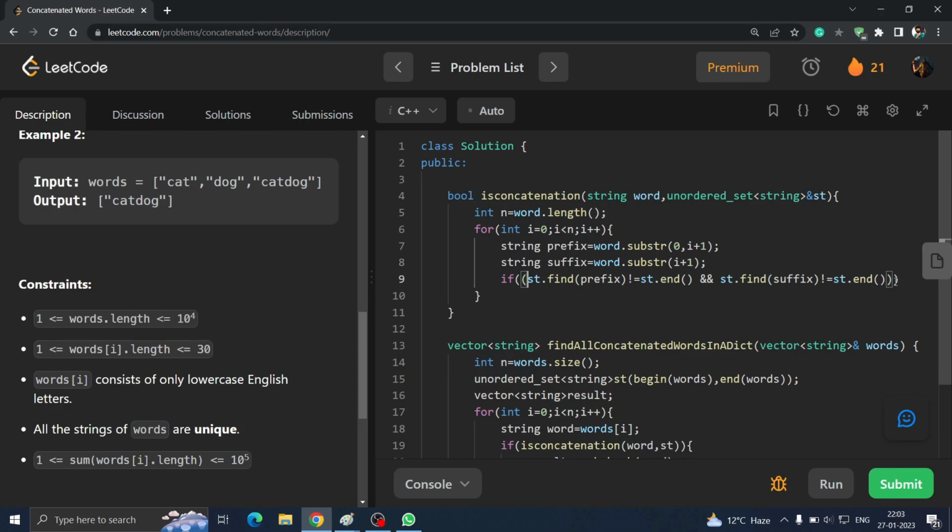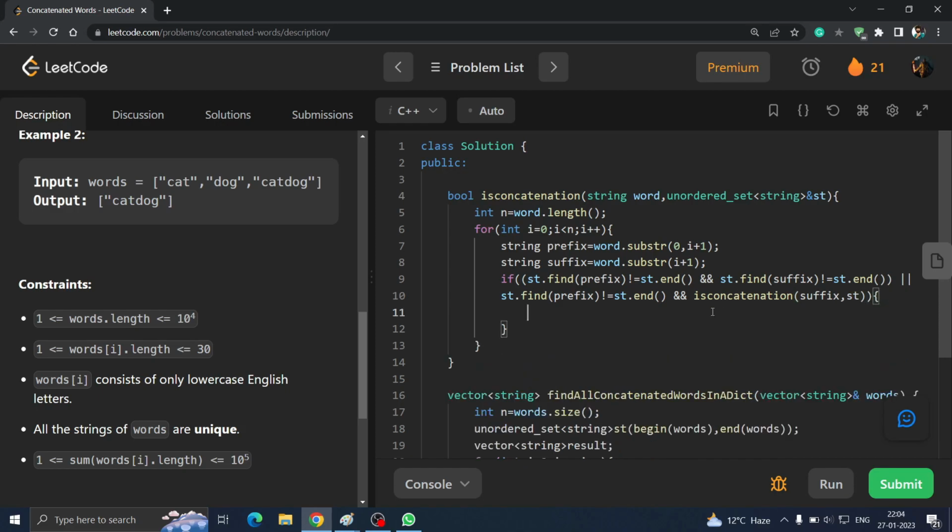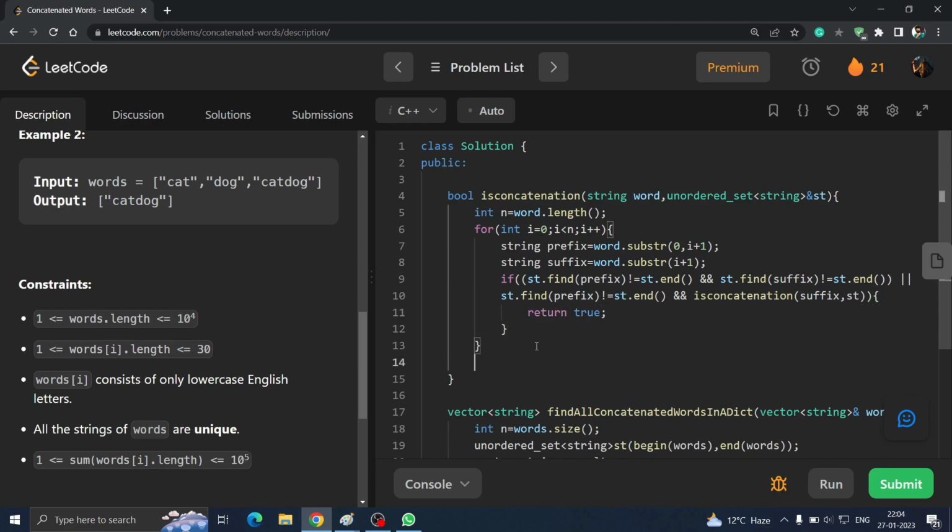So to write that condition, we will create an or. Or if this is true, or we have to check whether our prefix is in the set. That should be the first condition. Prefix should be in the set. That's our important condition. Also, we have to check whether is concatenation. We have to pass the function again, and we will check it for suffix. We will pass the suffix and we will pass the set, and then we will check whether it is true or not. Then we can say true or false. Yes or no? Return false if it is not true.